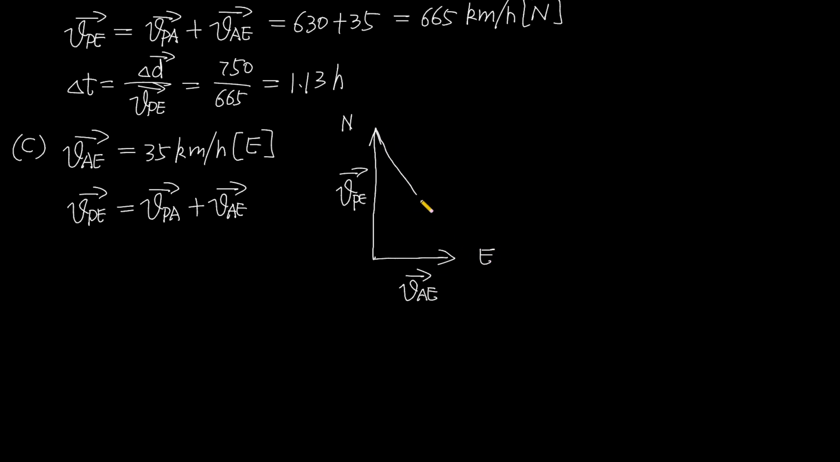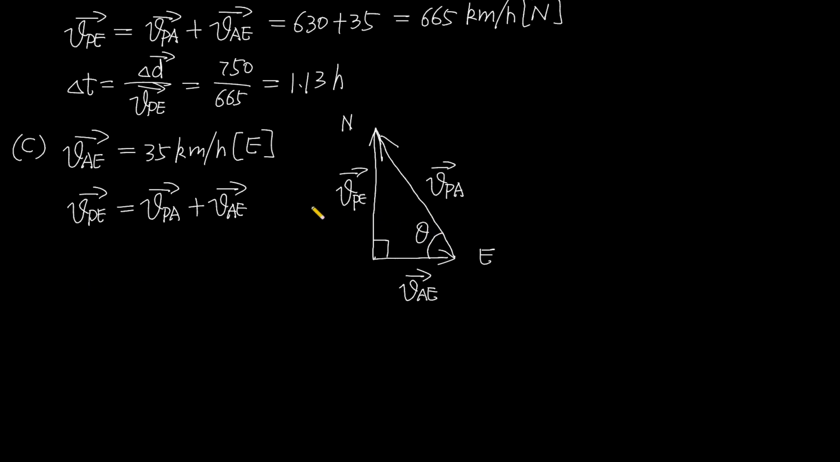Now, this vector is just the velocity of the plane relative to the air. Because we know the velocity of the air relative to the Earth plus the velocity of the airplane relative to the air equals the velocity of the plane relative to the Earth. So this graph shows the relationship, and this is a right angle. And we set this angle as theta.